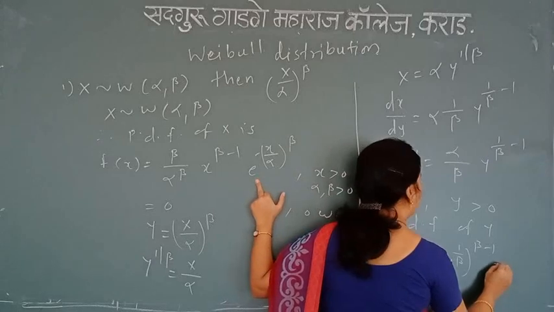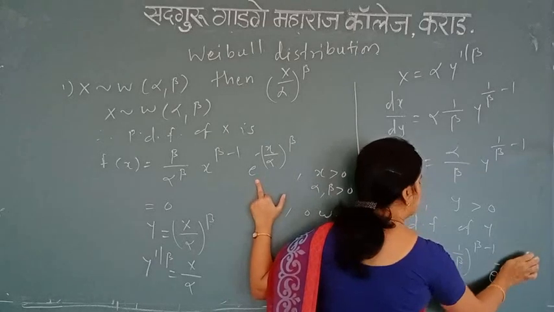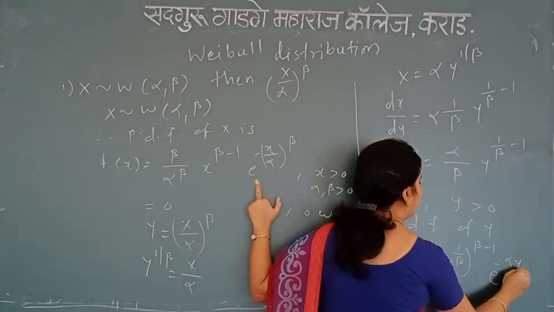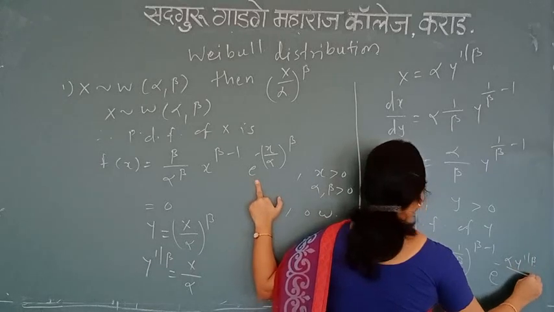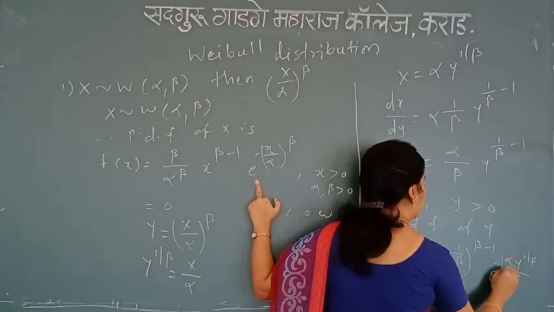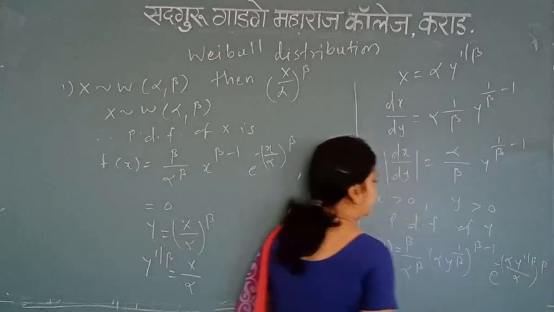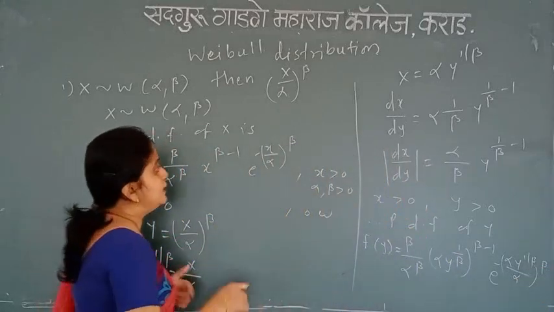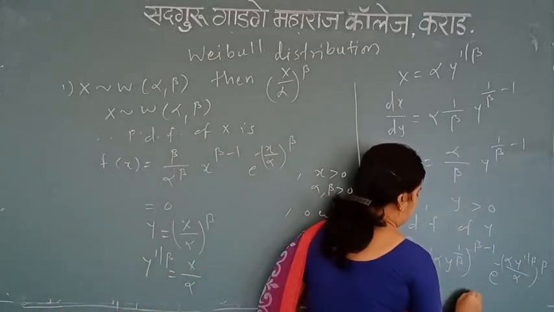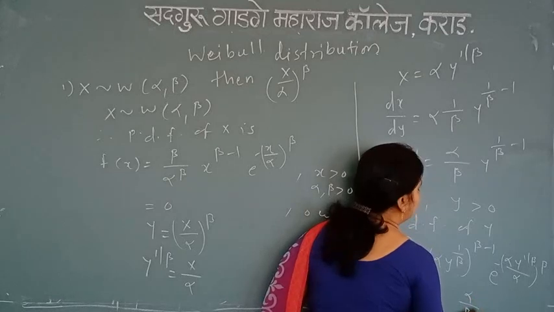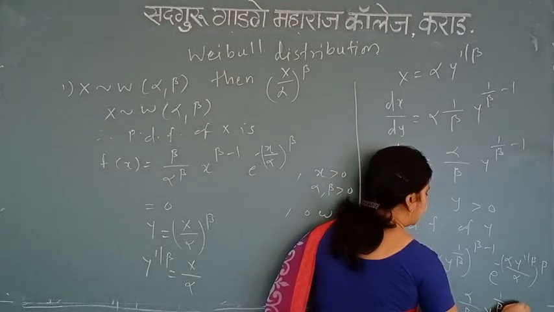Then e raised to power minus x, and instead of x we have alpha y raised to 1 upon beta divided by alpha raised to power beta. So this is the term which we had, into dx by dy, which is alpha divided by beta y raised to 1 upon beta minus 1.